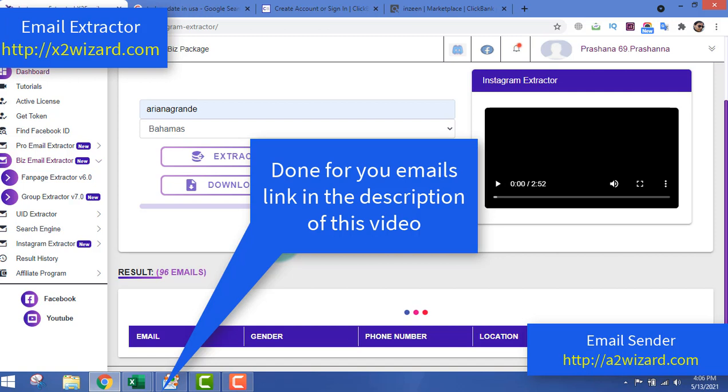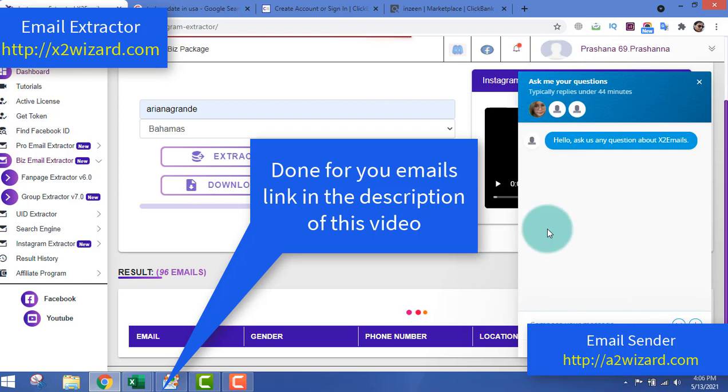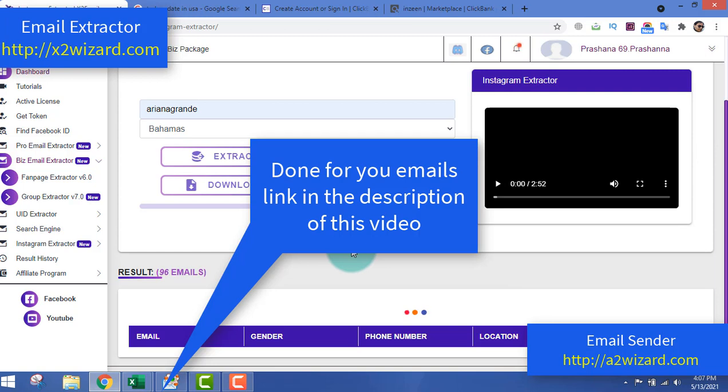So please do not complain that this software does not work or blah blah blah. Some days there may be a glitch, but the support team are always there to help you. You can see out here that if I click here, they are always there to help you. You can ask your questions, but sometimes they may not reply in 15 minutes or 1 hour, but you can always wait for 2 hours maximum, and they will give a reply. You can see out here it typically replies under 44 minutes, but just accept the fact that everyone is busy. Their support team also may be busy, so just go and contact them.